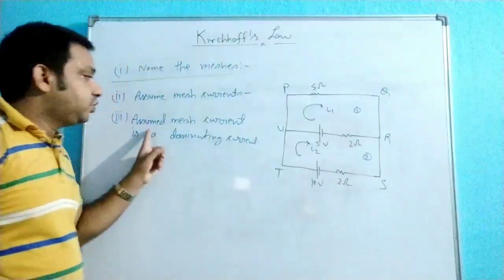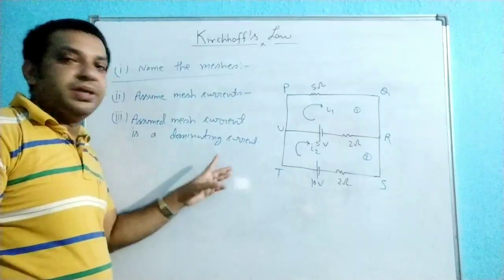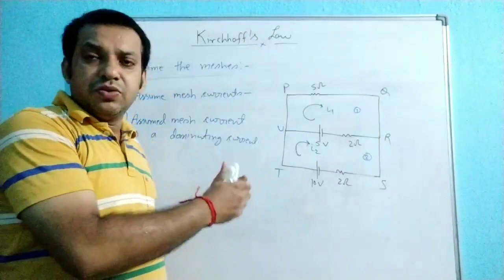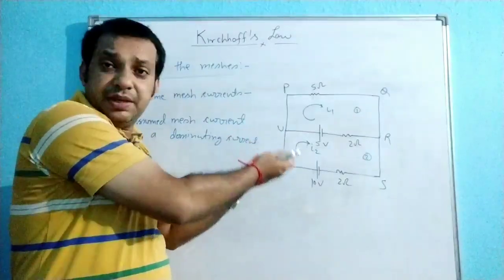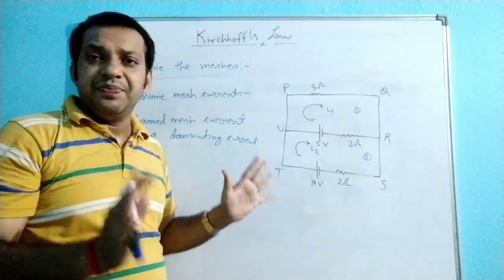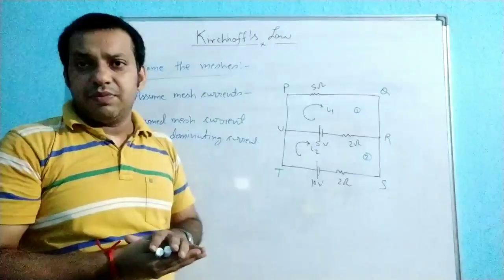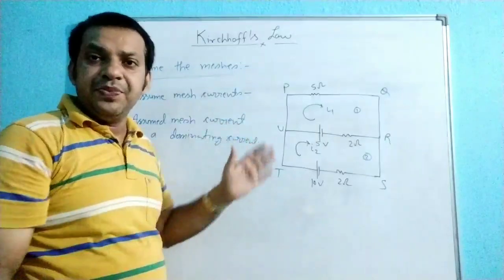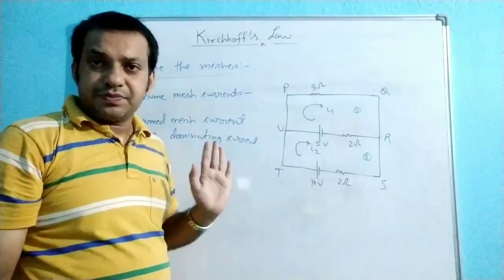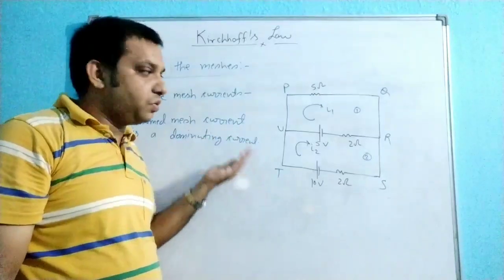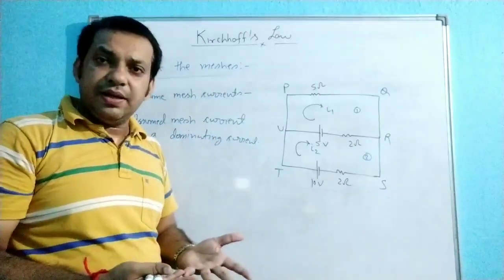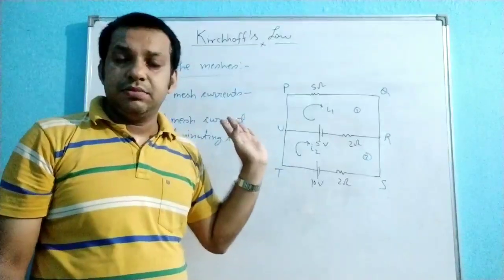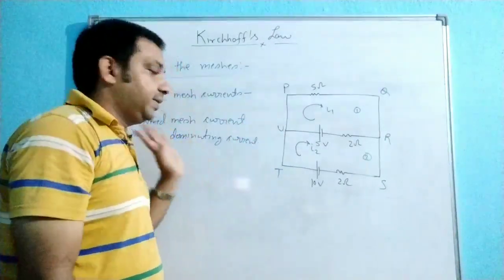So assumed mesh current is a dominating current. No need to worry: when you are going to apply KVL on any particular question, it is easy to identify whether it is I1 minus I2 or I2 minus I1. First of all, I am giving you the procedure for how you can apply the KVL in different meshes. So no need to worry, when we discuss the question it is easy to apply. This is your third one.